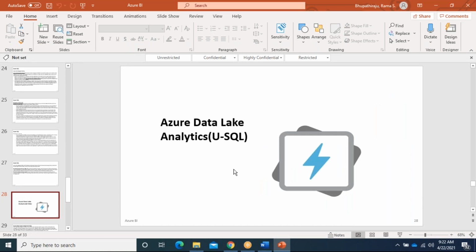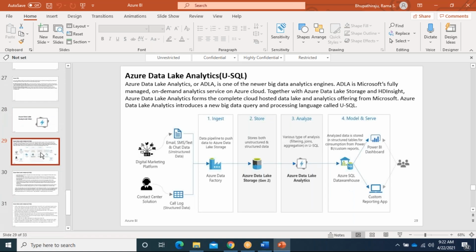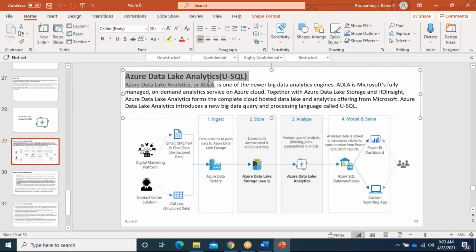If you have a file you want to process, it will use the capabilities of Hadoop HDInsight or a Hadoop cluster, suitable to process big data workloads. For example, if you have a file in the Azure Data Lake, we need to write a script to process the data, and that processing is provided by Azure Data Lake Analytics.